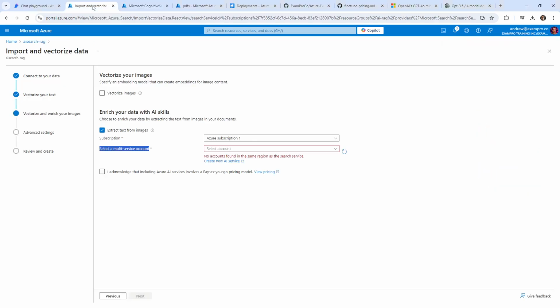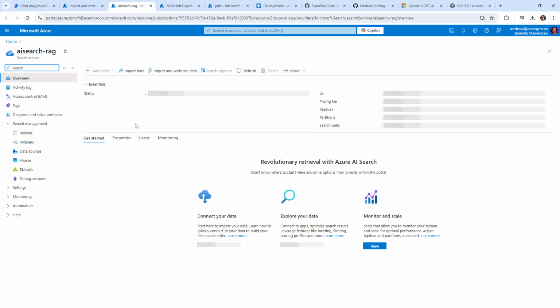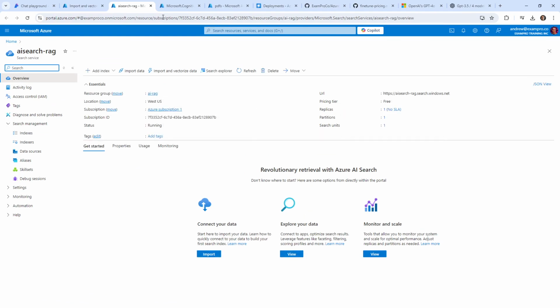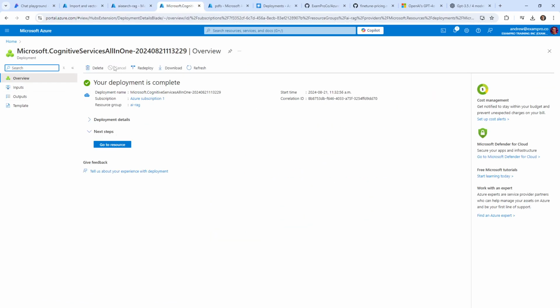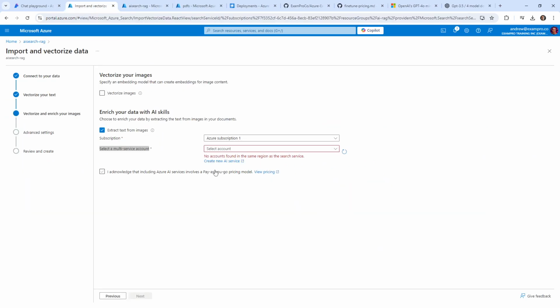That was quick. Let's go back over to here. We're going to give this a refresh, and oh dear, what region is this in? Is this in West US? This is in West US. So my mistake, just because I'm confused because we have something East US and we're doing something cross region.